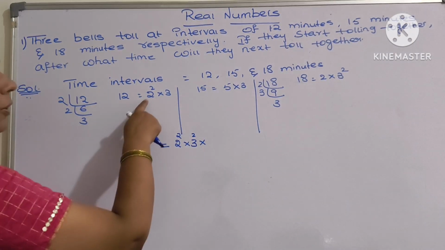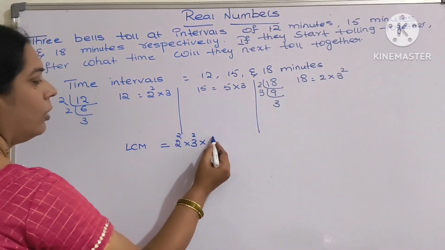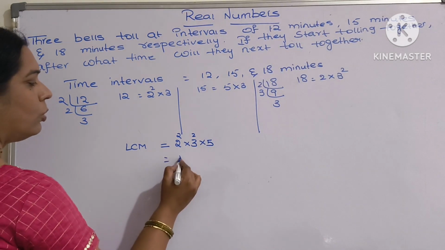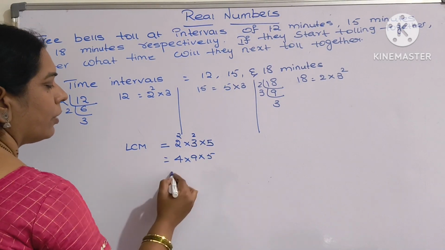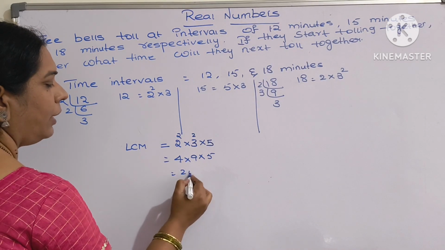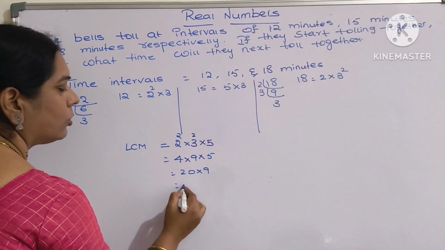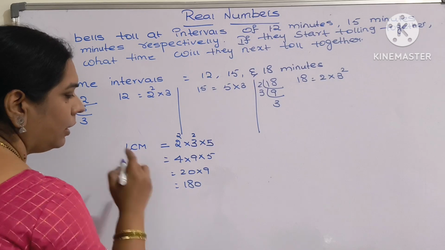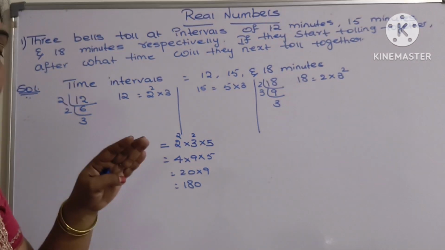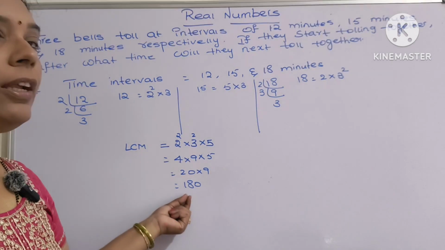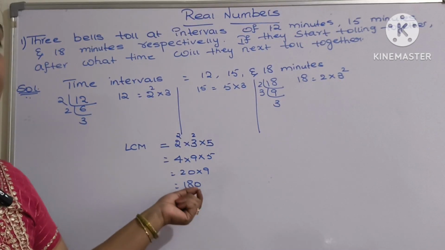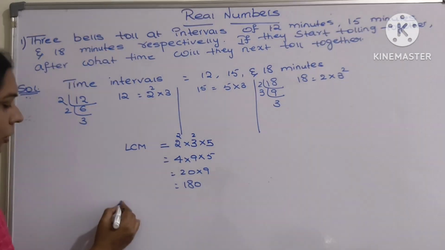Now which are the uncommon factors? I have a 5, so write 5 as it is. So 2 square is 4, 3 square is 9, and 5. So 5 fours are 20, and 20 into 9 is 180. So if all the bells are ringing right now, after how much time will they ring together? After 180 minutes they will ring together.